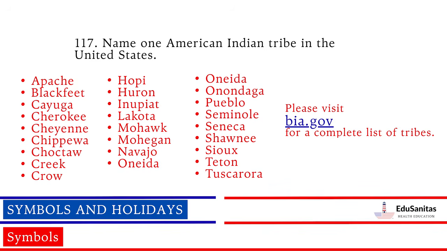Apache, Blackfeet, Cayuga, Cherokee, Cheyenne, Chippewa, Choctaw, Creek, Crow, Hopi, Huron, Inupiat, Lakota, Mohawk, Mohegan, Navajo, Oneida, Onondaga, Pueblo, Seminole, Seneca, Shawnee, Sioux, Teton, Tuscarora. Please visit bia.gov for a complete list of tribes.